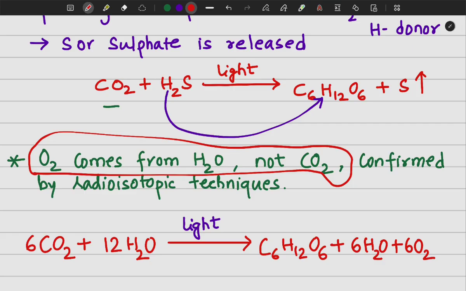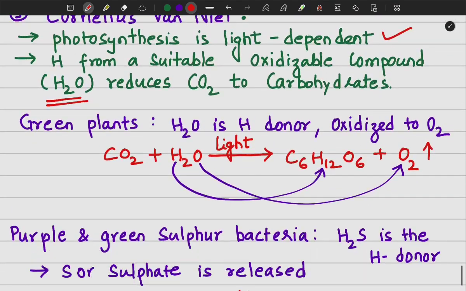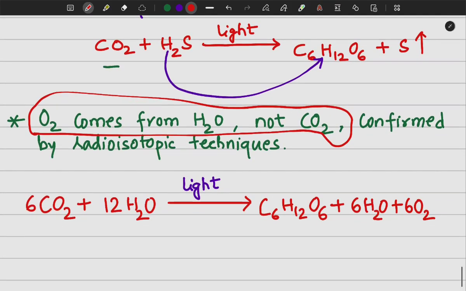This confusion was clarified with the experiment of Cornelius van Niel, right? So he concluded that the oxygen comes from the H2O and not from CO2, and this was later confirmed by radioisotopic studies as well.